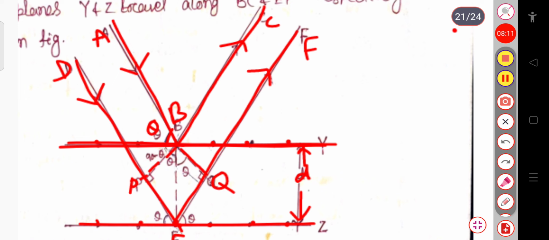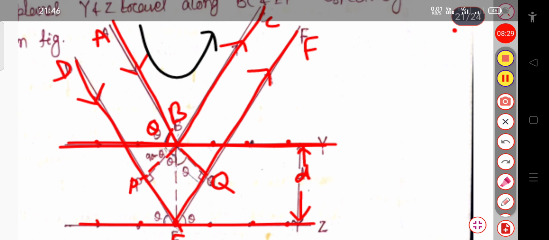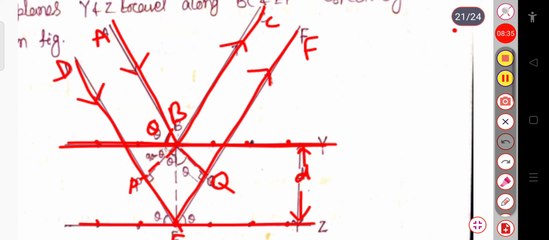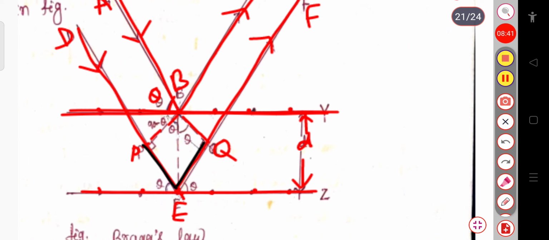Now you can see that between ABC and DEF, if we want to calculate the path difference between these two waves, one wave is for ABC and another wave for DEF. The path difference, that is the extra path, is this one, that is PEQ.